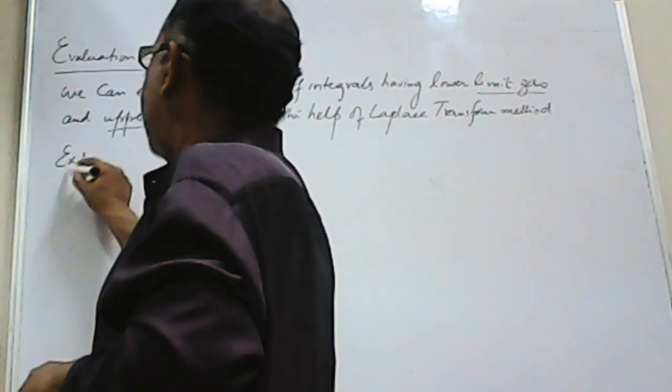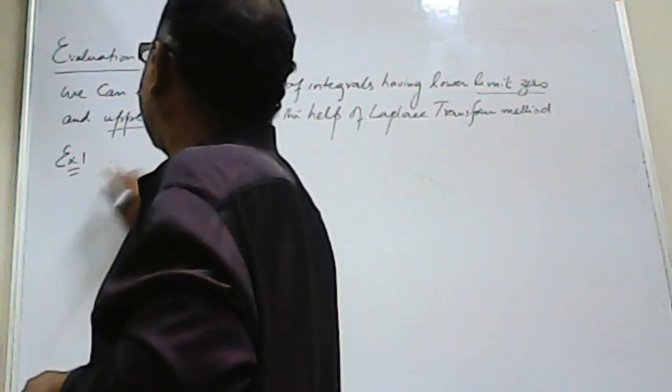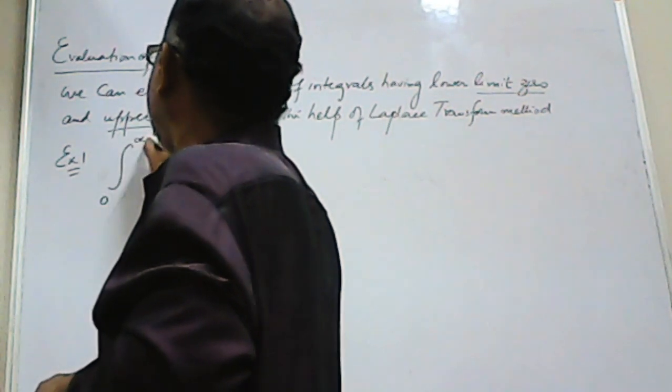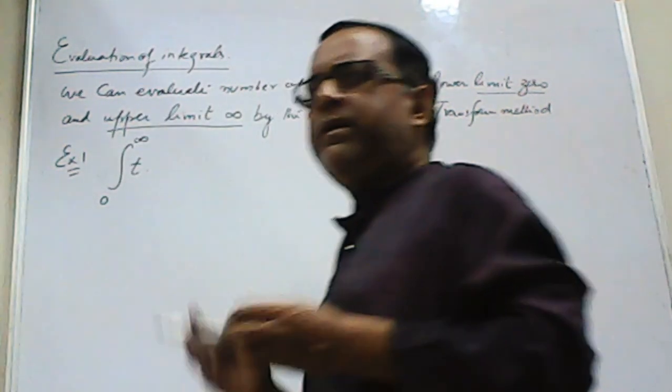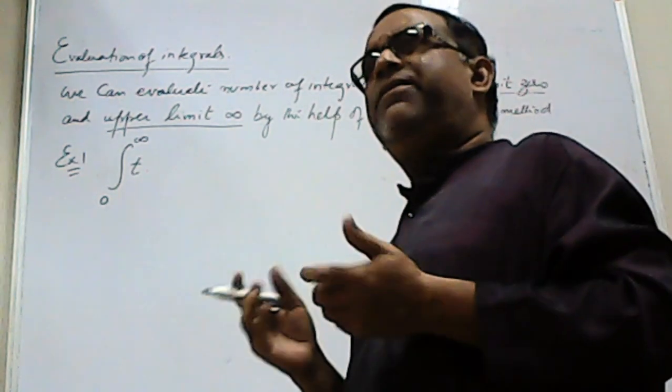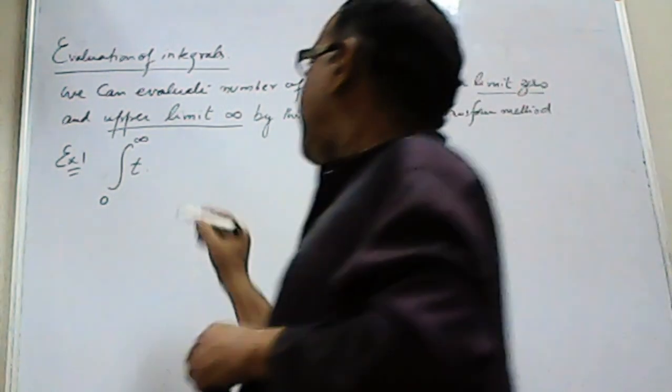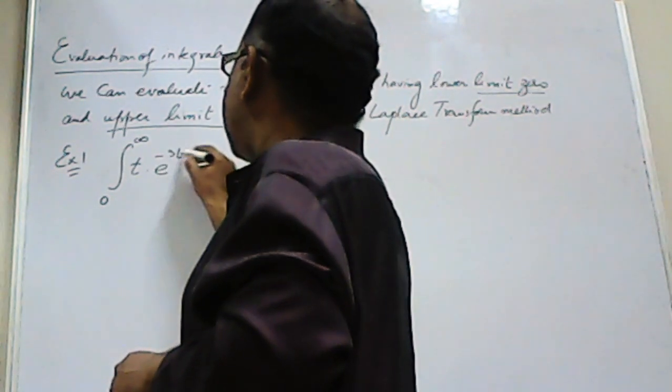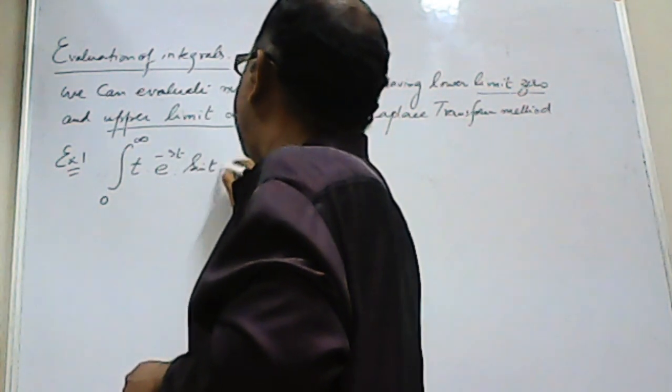Let's say as example 1, I have an integral that is 0 to infinity, taking three different terms, t into e power minus 3t and sine t dt.